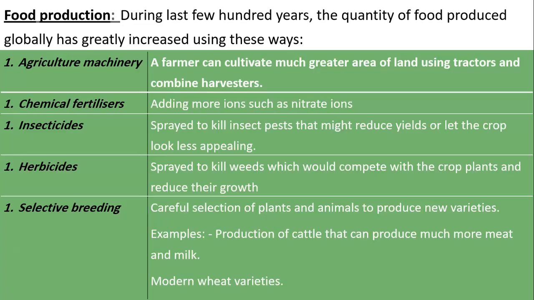Why did that happen? It happened because agricultural machinery has developed in a very technological way. Now farmers can cultivate a very big area using tractors and combine harvesters. They do not need to work with their own hands, doing a limited quantity of work per day. Now machinery gives them the opportunity to cultivate a very big area in a very small time.